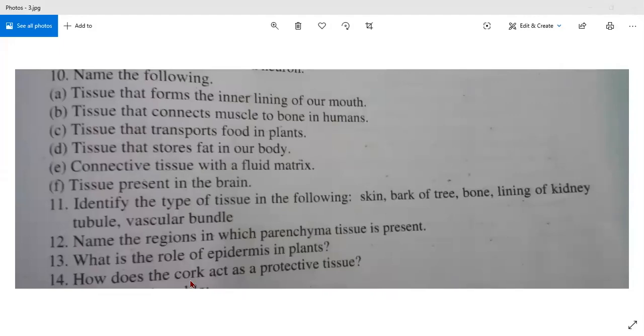How does the cork act as protective tissue? Can you give me the answer? You have done it in the starting. Ma'am, cells of cork are dead and compactly arranged without intercellular space. They have a chemical called suberin in their walls that makes them impervious.